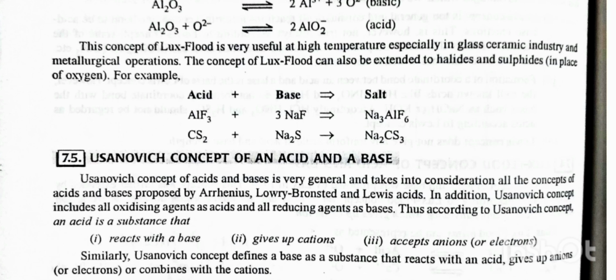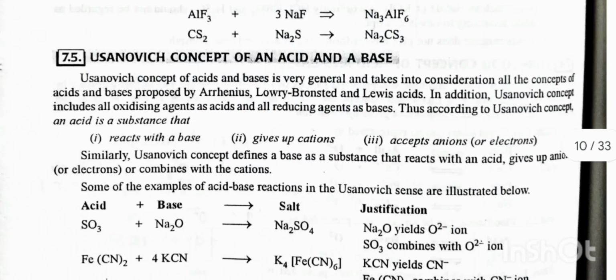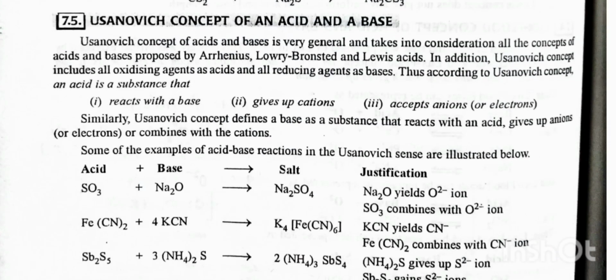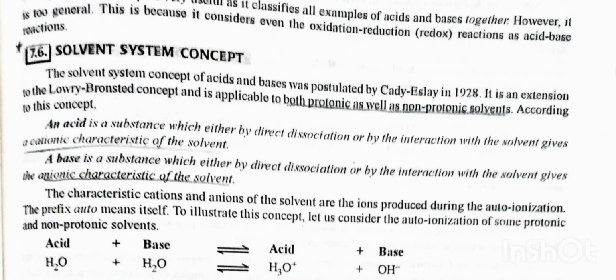Thus, according to the Usanovich concept, an acid is a substance that reacts with a base, gives up cations, and accepts anions or electrons. Similarly, the Usanovich concept defines a base as a substance that reacts with an acid, gives up anions or electrons, or combines with the cations. The Usanovich concept is very useful as it classifies all examples of acid and base together. However, it is too general. This is because it considers even the oxidation-reduction reaction as an acid-base reaction.